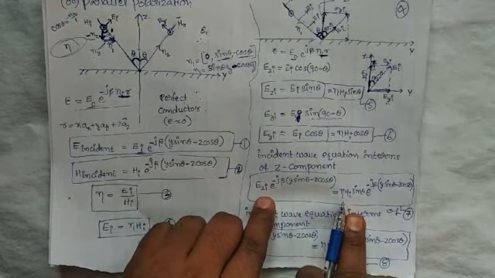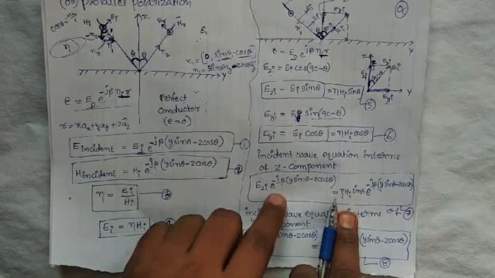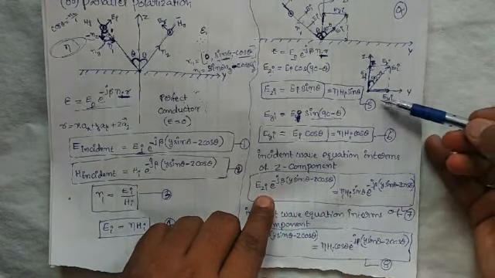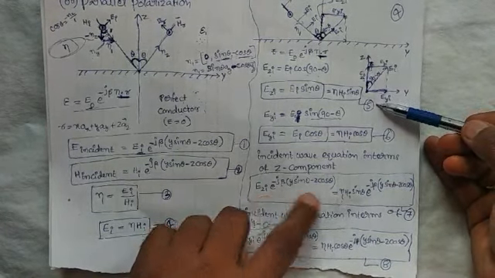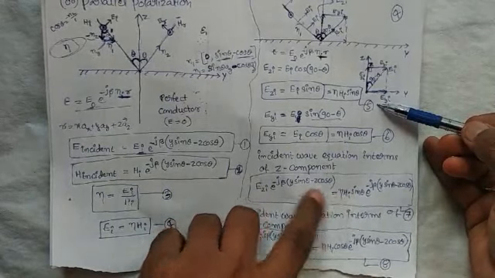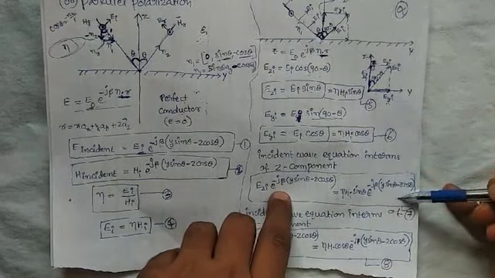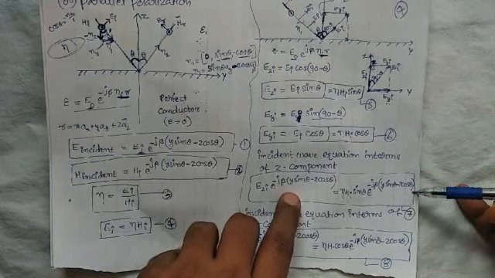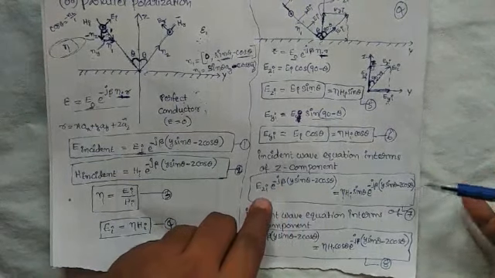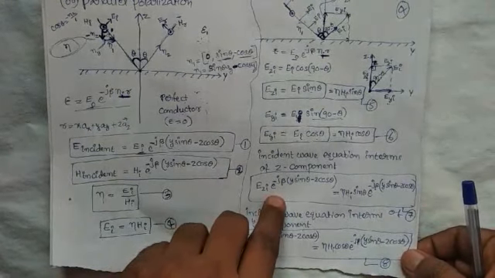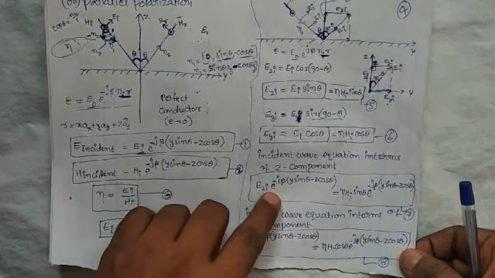From equation 5, EZI is eta HI sin theta into e power minus j beta of (y sin theta minus z cos theta). This is the incident wave equation in terms of the Z component.